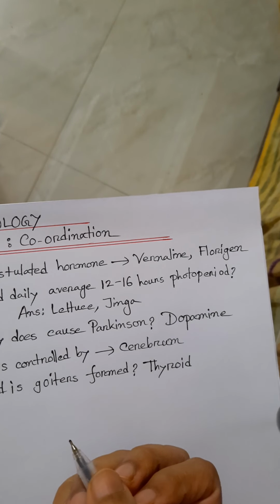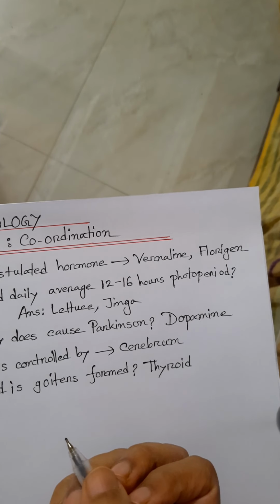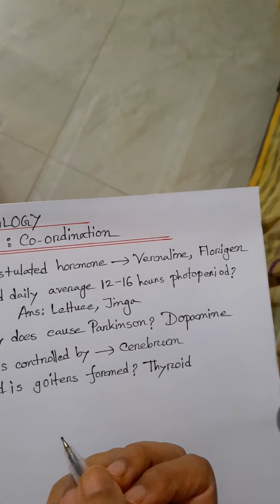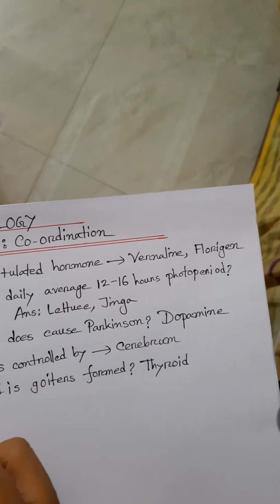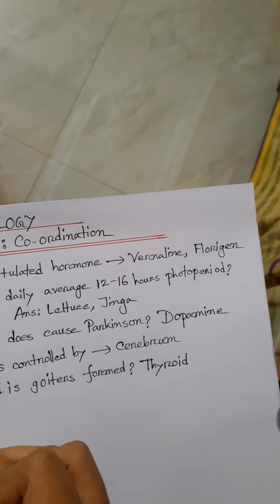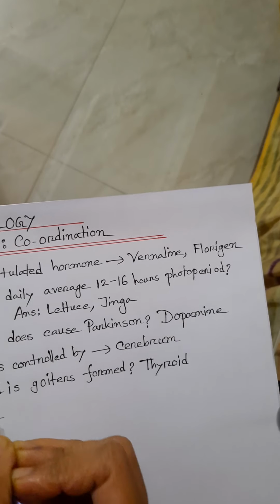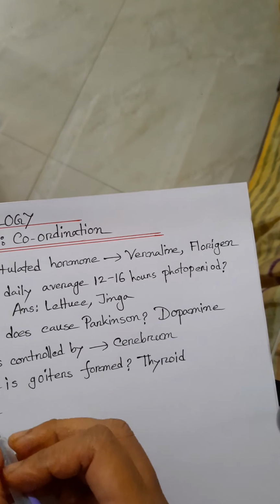Which hormone increases the rate of respiration?